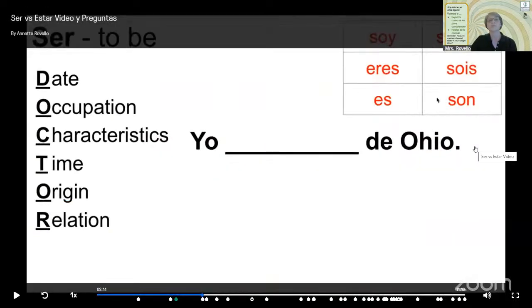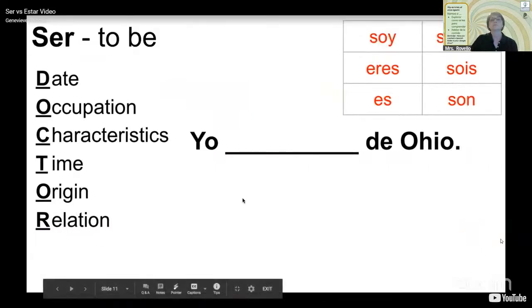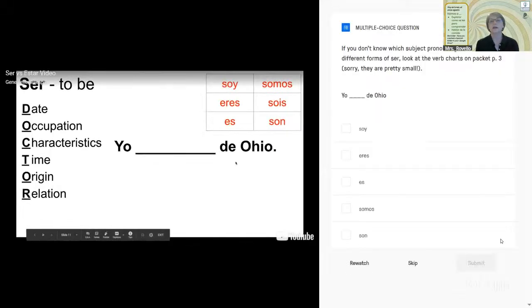So fill in the blank with the form and then take a guess as to which reason. Why did we use ser here? Yo blank de Ohio. Okay, so in the chat, you guys, A, B, C, D, or E, or you can just type the word in. How would we say I am from Ohio or I am from Georgia? What's our answer going to be? Just pop it in the chat. Or we can unmute.